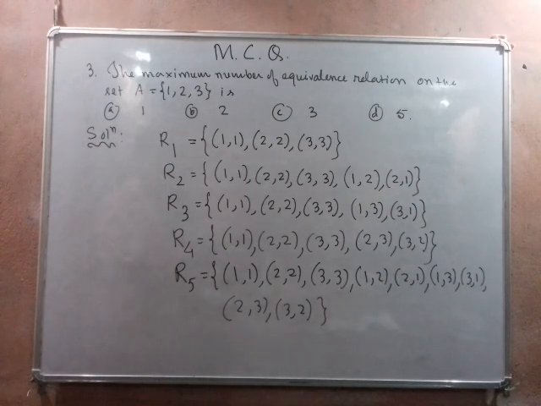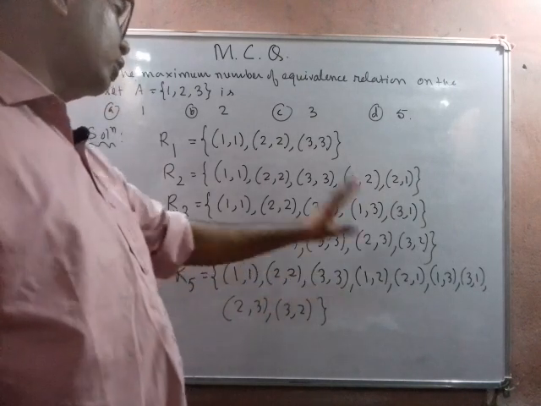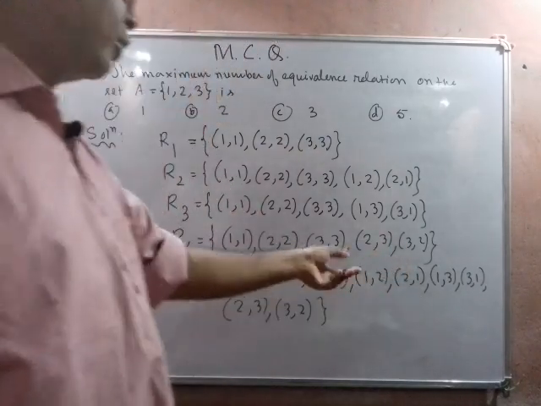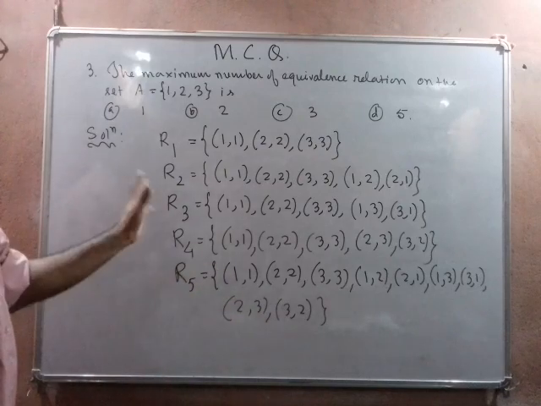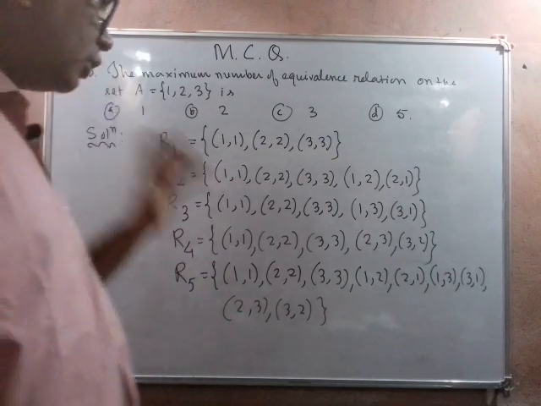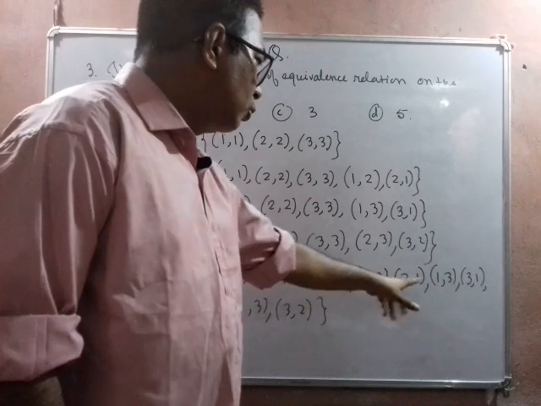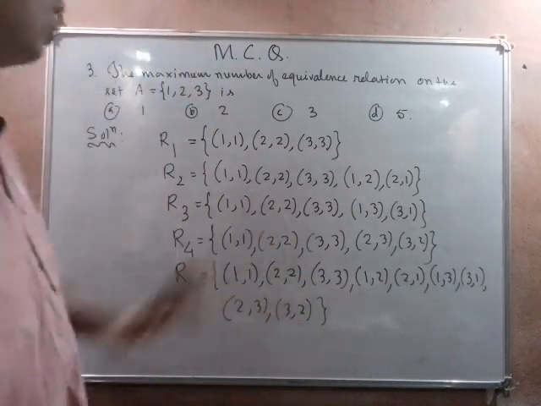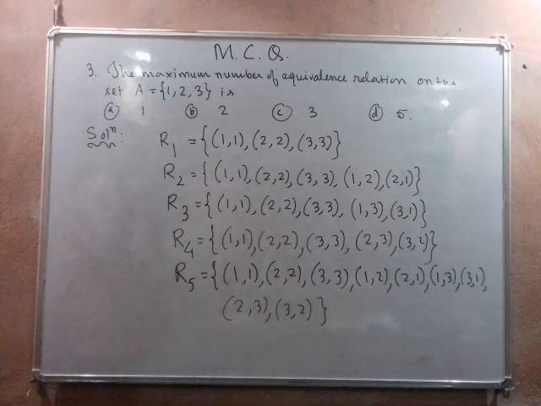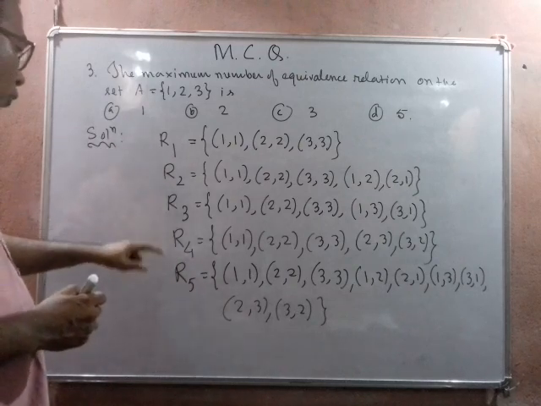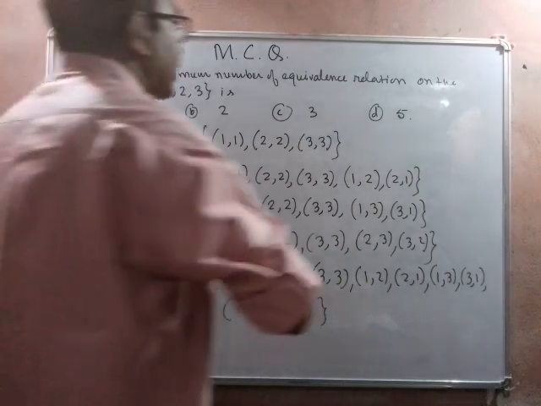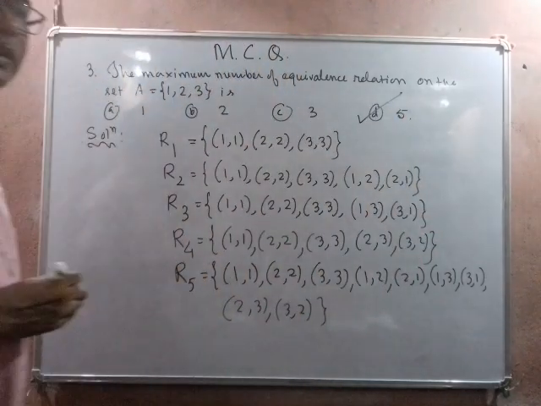We can observe that (1,1), (2,2), (3,3) is there, so it is reflexive. Then (1,2), (2,1), (1,3), (3,1), (2,3), (3,2) are there, so it is symmetric. (1,2), (2,1), (1,1), like this, then (2,3), (3,2), (2,2). So all the conditions of an equivalence relation are satisfied here. Therefore, we see that 1, 2, 3, 4, 5, there are a total of 5 relations here which are equivalence. So the correct option is D, that is 5.